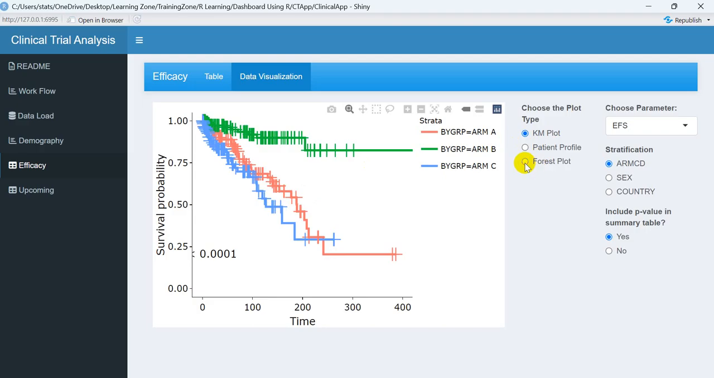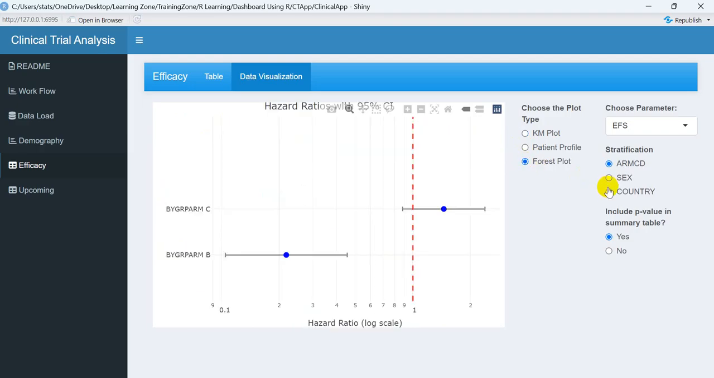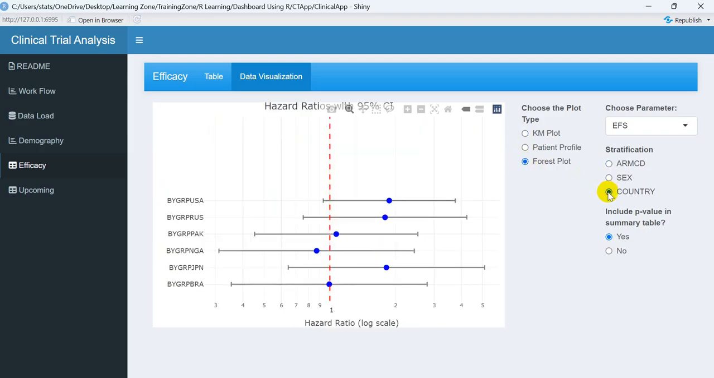Similarly, if you want to select the forest plot, you can very easily select it over here, select the appropriate variable, and you can see the forest plot. So this is all about a very basic app which I presented, developed by our interns. This is not the only app. This is just a start from our interns. We have a very advanced level of app, and this app is developed by different companies.